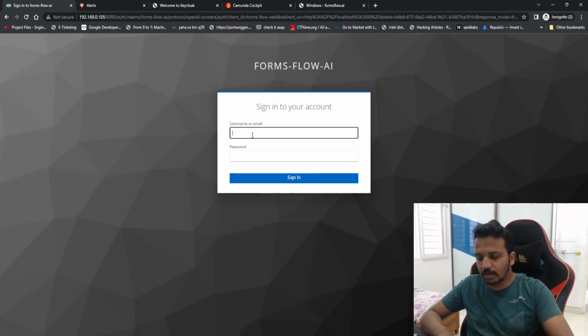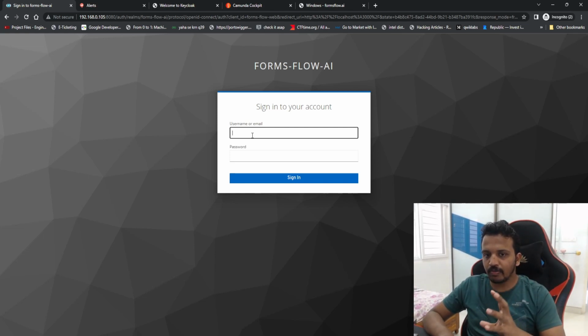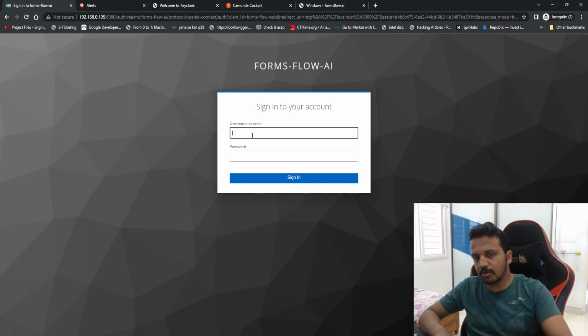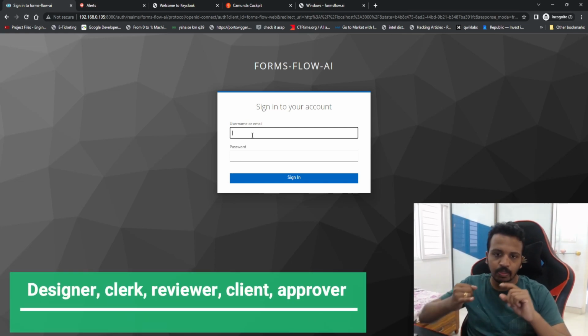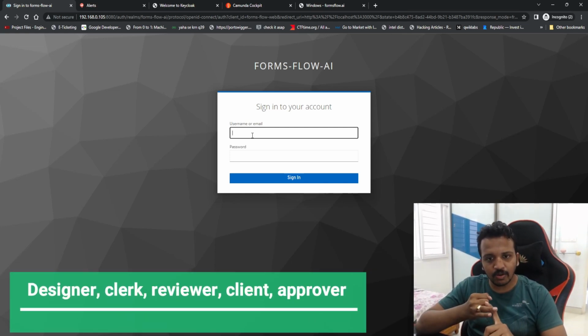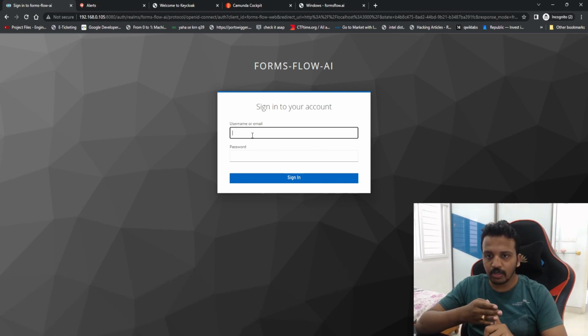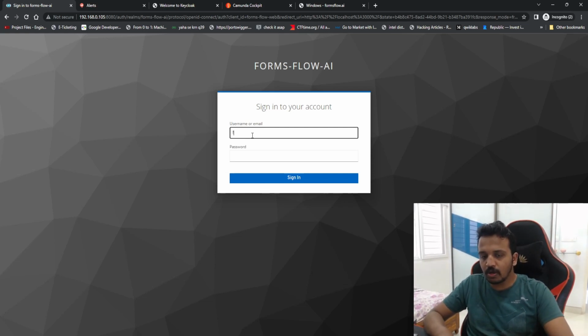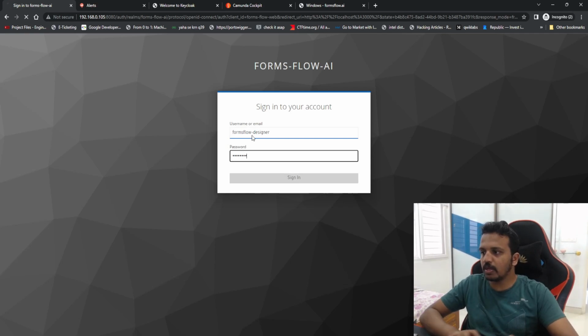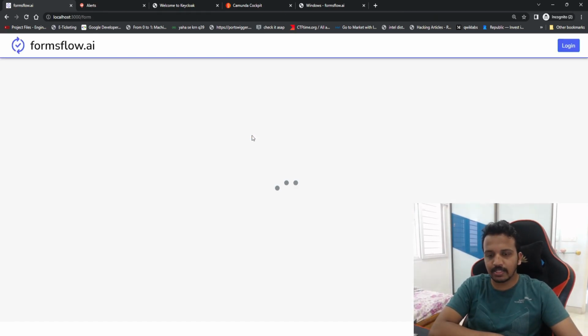So first I will log in with the username and password given to me by default for the available roles. What are the roles that are available? The client role, designer role, approver, reviewer. So all these roles we have, and later on using Keycloak, if you want, we can create more groups and assign privileges accordingly. As of now, the username that I have is formsflow designer, and the password is basically changeme.